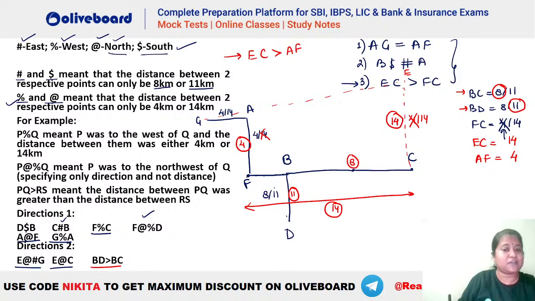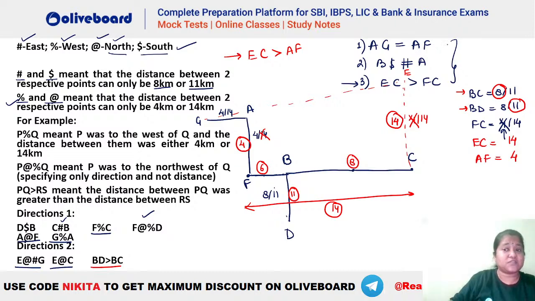Now, what was the value of BF here? We had this information between F and B. What was the value between F and B? Nothing. We do not know what the value is, right? So, if this BC here is 8, right? You can see what is the value of BC here? That is 8. So, what will be the value of this FB? You can see that's going to be 8 plus 6. BD will be how much? 11. Absolutely. So you can see the remaining here will be 6 because this total was how much? 14. So this is the complete diagram that you will be getting. I hope this is clear, everybody.